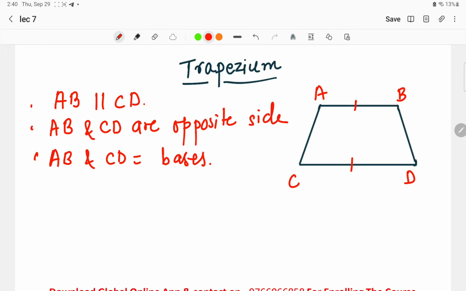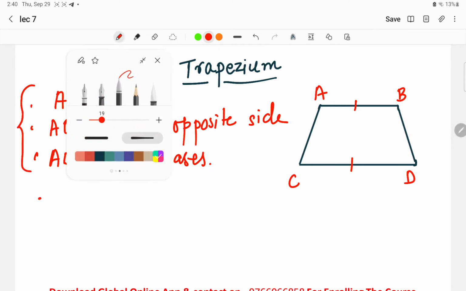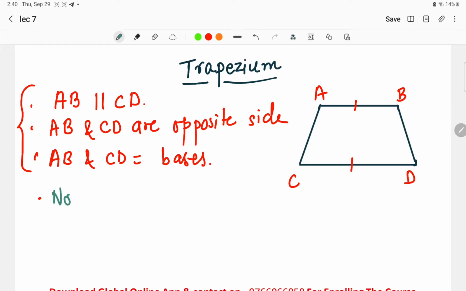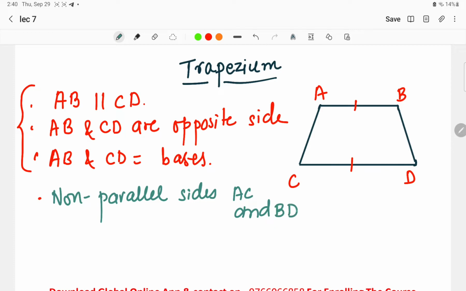And the non-parallel sides, now which are the non-parallel sides? This was all about the parallel sides, right? Now the non-parallel sides. Which are the non-parallel sides over here? AC and BD. These are the non-parallel sides, and these non-parallel sides are called legs. We can say AC and AD are legs. Sorry, AC and BD are legs. These are called legs, LEGs.